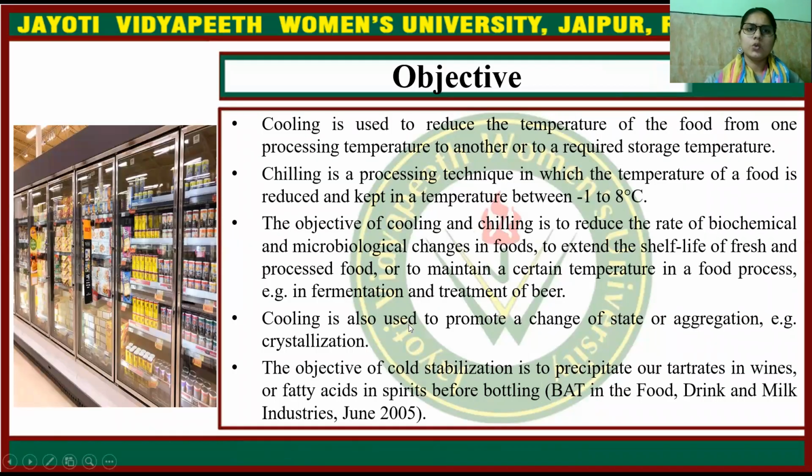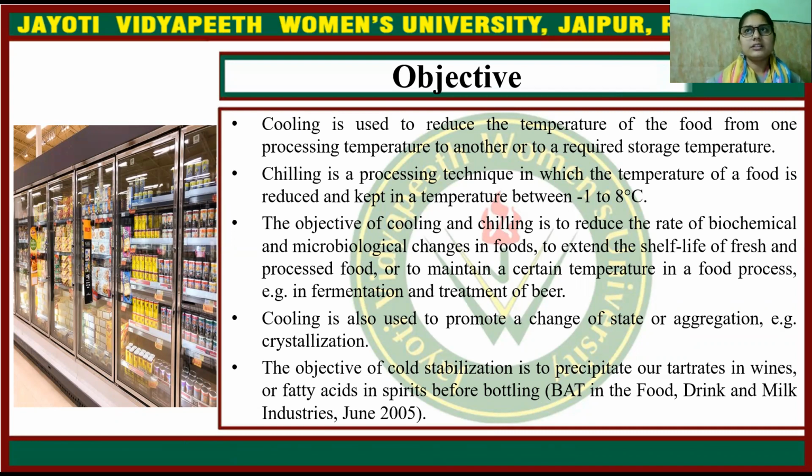Cooling is basically used to reduce the temperature of a food from one processing temperature to another or to the required storage temperature. And chilling is a processing technique in which the temperature of a food is reduced and kept between -8 to 8 degrees Celsius. So the objective of cooling and chilling is to reduce the rate of biochemical and microbiological changes in foods.